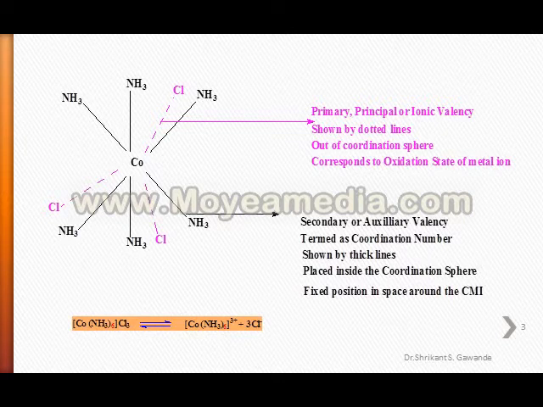Here, 6 NH3 ligands are attached to the cobalt, which is the CMI, with thick lines.